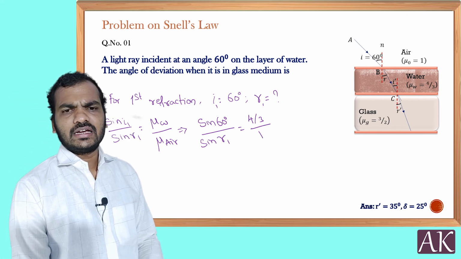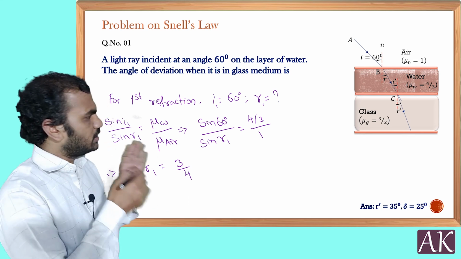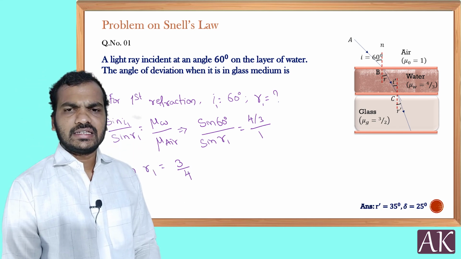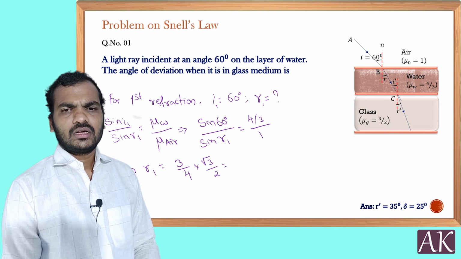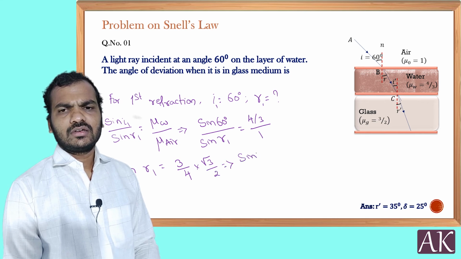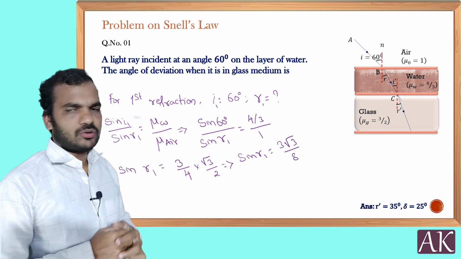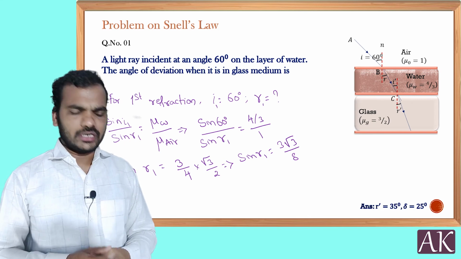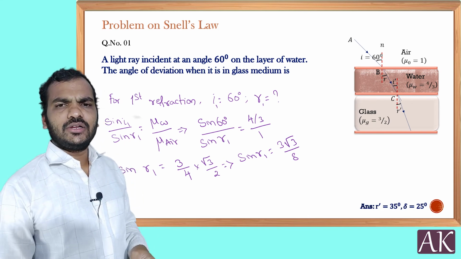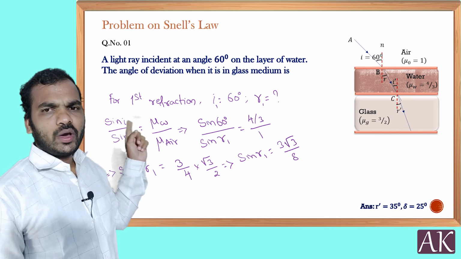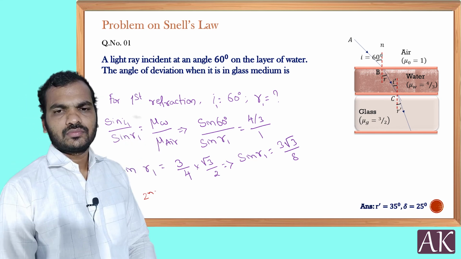Then what is sin r1? By cross multiplication, taking 3 by 4 to the other side, multiplied by sin 60, which is root 3 by 2, sin r1 is equal to 3 root 3 by 8. By this we are going to get r1. Now we got r1. So what is the asked value? The angle of deviation when it is in the glass medium.